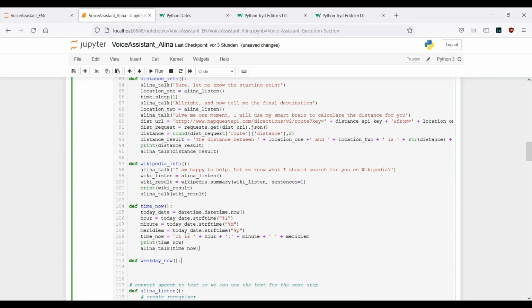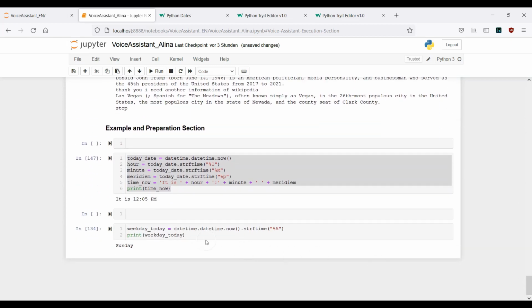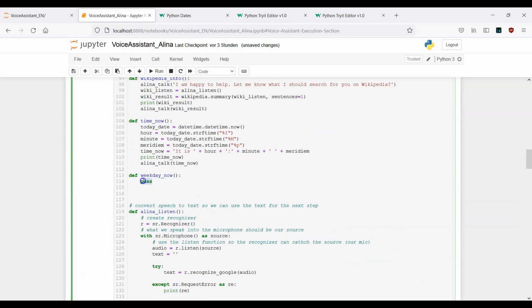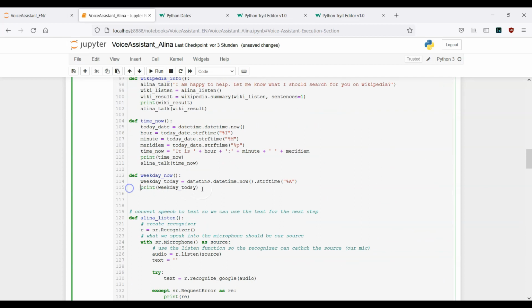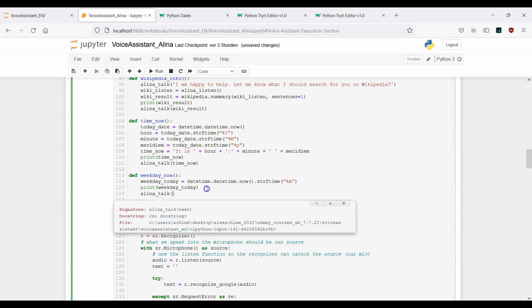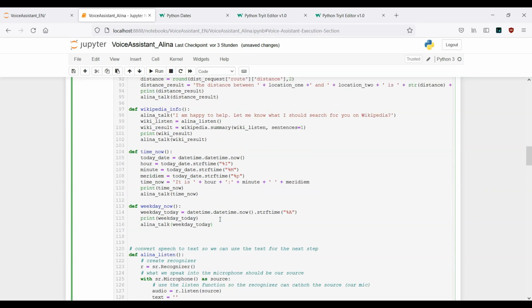This is actually the second function. Let's scroll down and copy this one here. Copy that. Scroll up again. And now let's paste it here. Finally, also let's make our assistant tell us the current weekday. So weekday today. All right, so this looks actually fine for now.